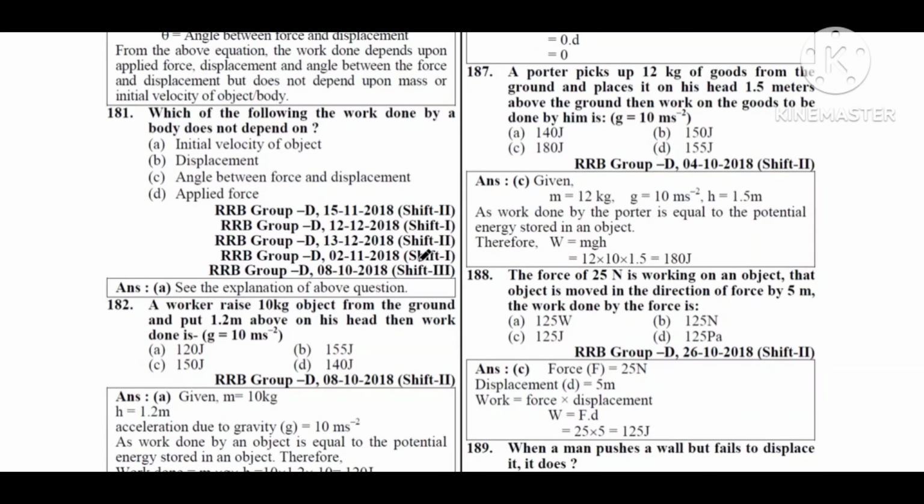Next question. Which of the following does the work done by a body not depend on? Option A, initial velocity of an object. Option B, applied force. Option C, the angle between the force and the displacement. Option D, displacement. Option A, initial velocity of the object. The work done by a body does not depend on the initial velocity of the object.